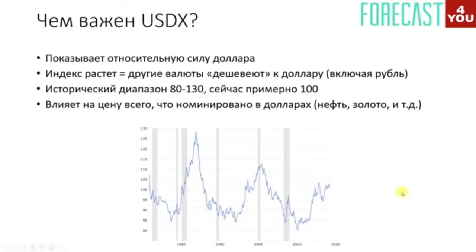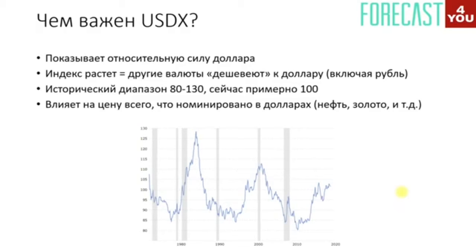How important is the US dollar index? Well, it shows the relative strength of the American dollar. Therefore, with its rise, the other currencies kind of lose their value to the US dollar. This also applies to the ruble. Historical US dollar index range is between 80 and 130 points. Currently it is at around 100, so according to the historical value it is neither too low nor too high.